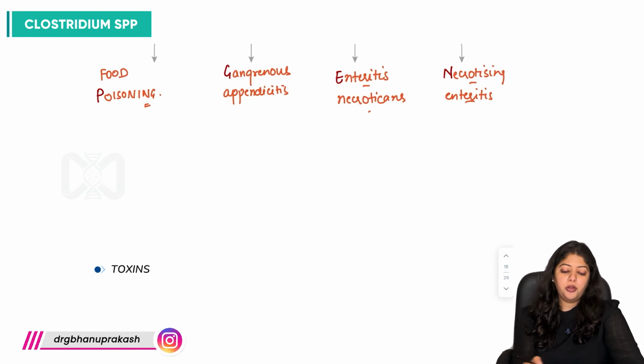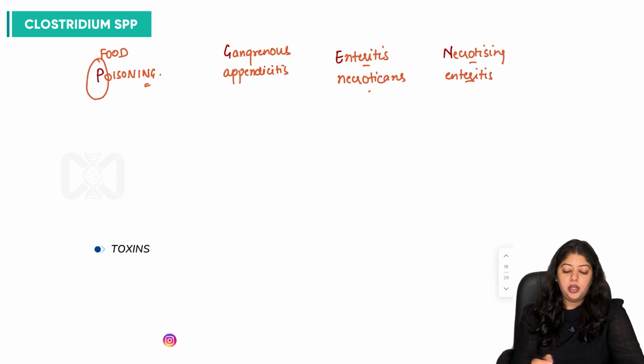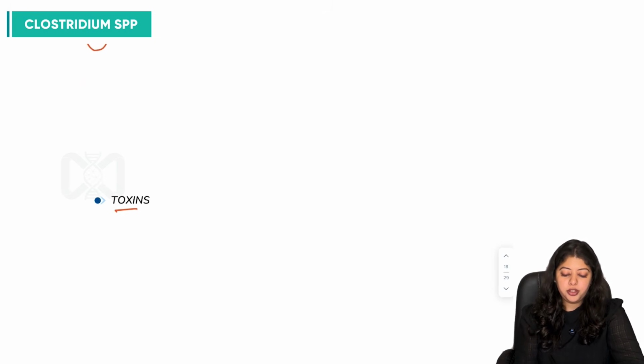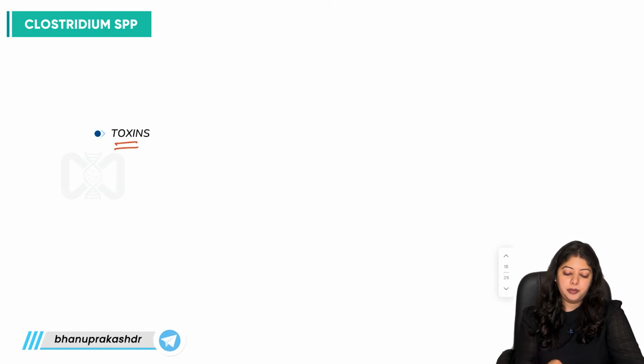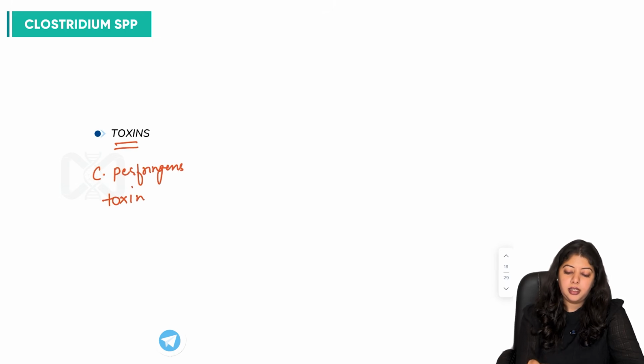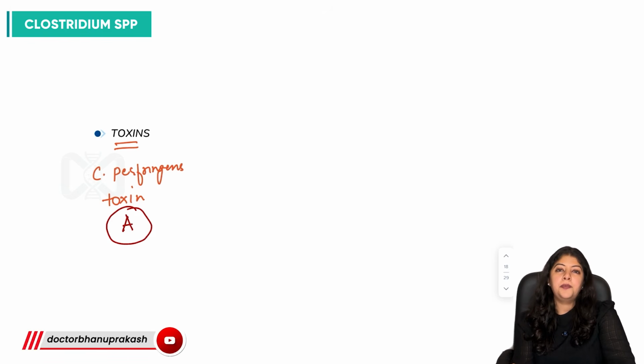So when we talk about food poisoning, P, right? What is the toxin which is associated with food poisoning? It is Clostridium perfringens toxin A. Food poisoning, enteritis, right?